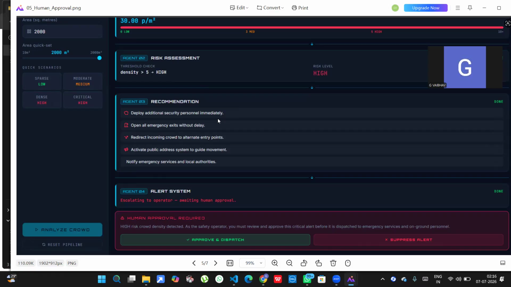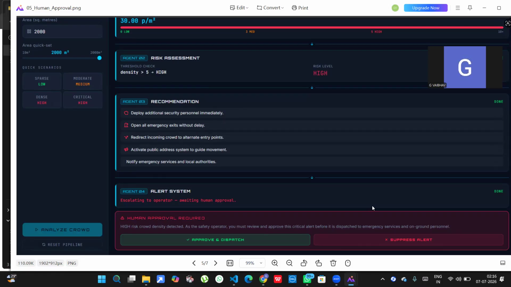Coming to the human approval. Before sending an emergency notification, CrowdShield AI follows a human-in-the-loop approach. The operator receives the recommendation and can either approve or suppress the alert. Now click approve and dispatch. Once approved, the emergency alert is successfully dispatched. This prevents false alarms while ensuring that critical situations receive immediate attention.